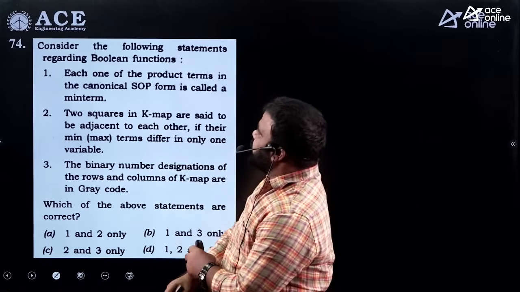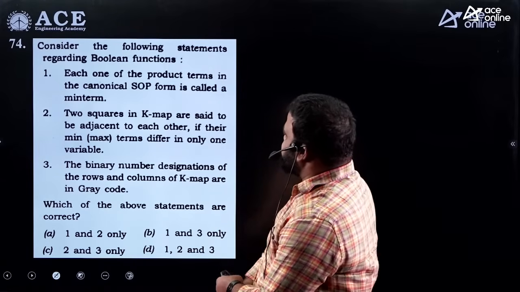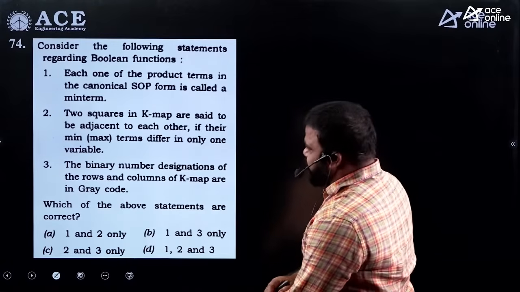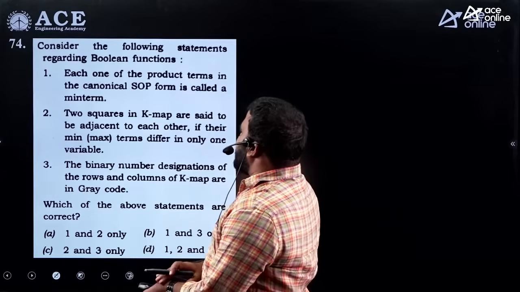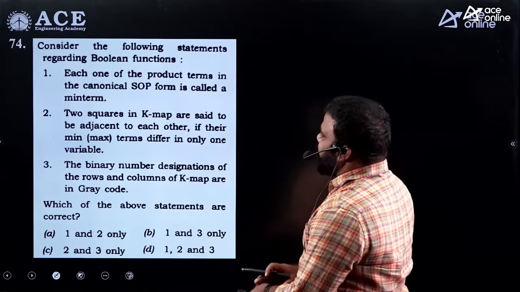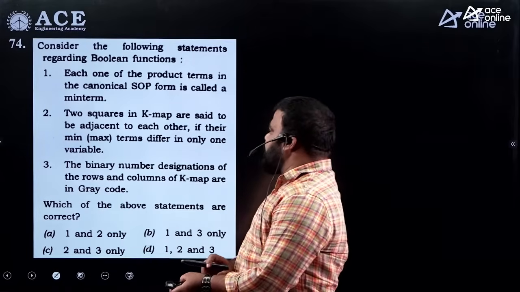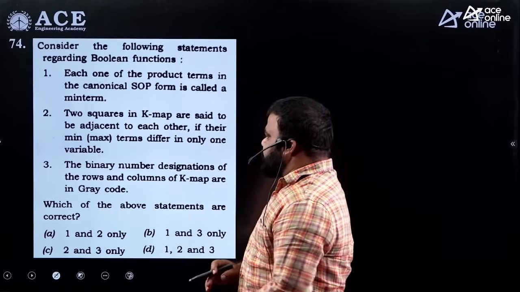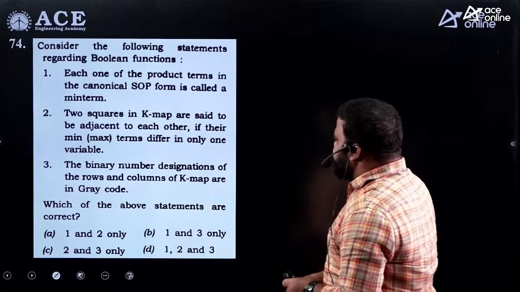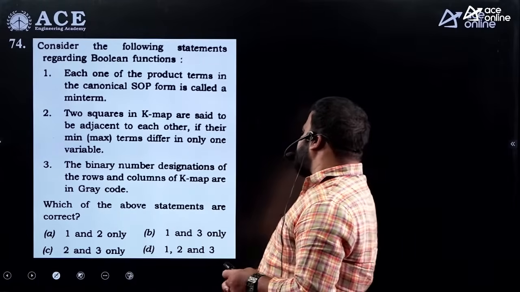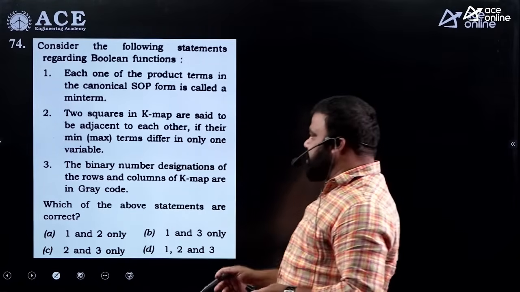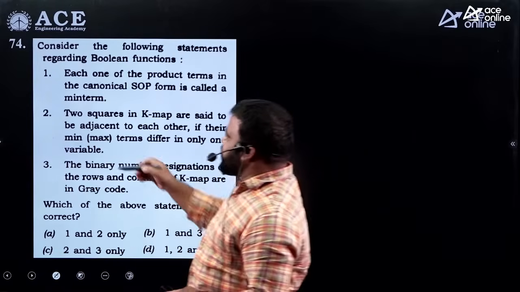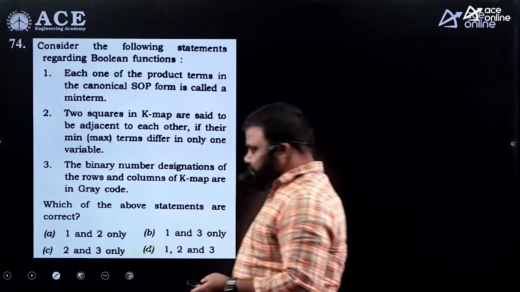So let us see next question. Consider the following statements regarding Boolean functions. Each one of the product terms in a canonical SOP form is called a minterm, is obviously true. Two squares in K map are said to be adjacent to each other if their min or max terms differ in only one variable. Obviously it is true. Then third statement is the binary number designation of the rows and columns of K map are in gray code, is obviously true. So they are arranged in a gray order, 1 bit difference only it will be arranged. So obviously 1, 2, 3 are correct. So option D.